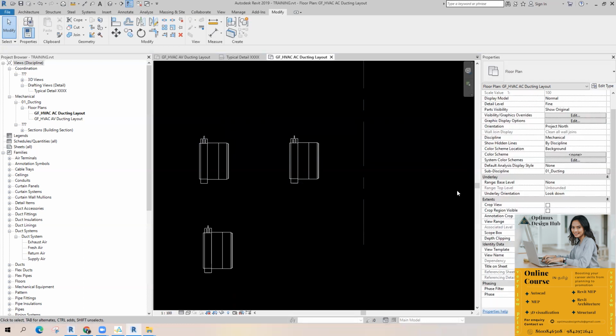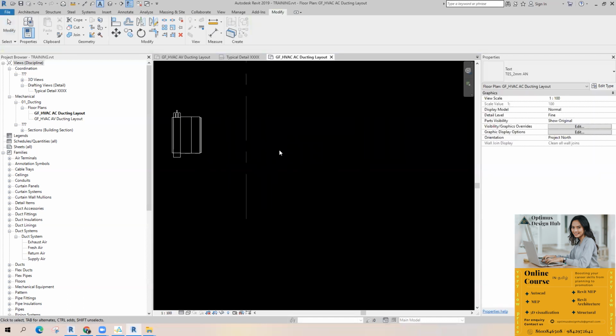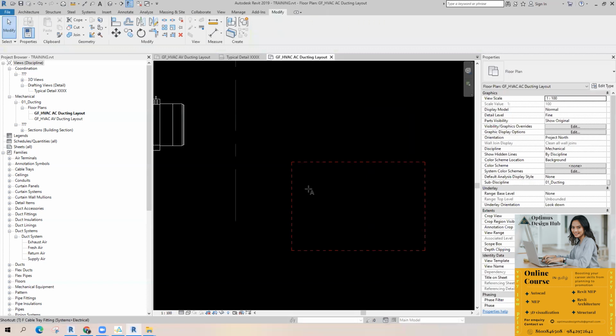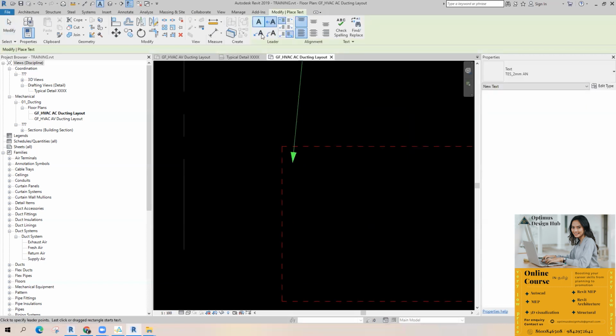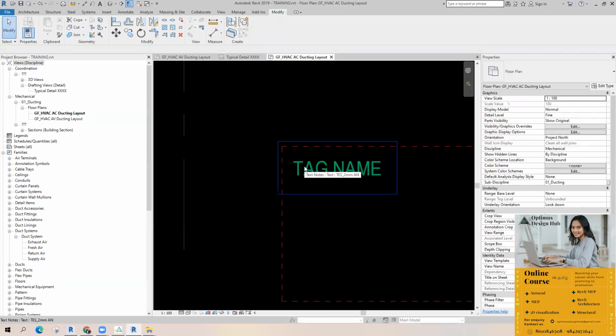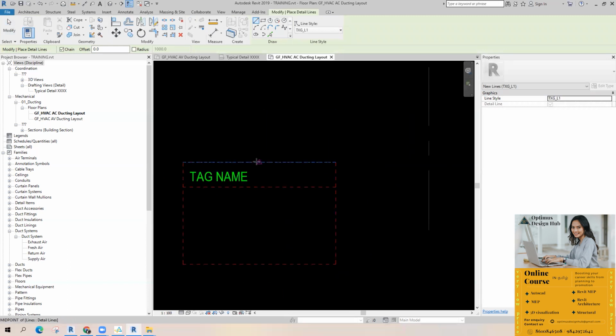Then I just want to create a tag family. In that tag family, I need these parameters. I will just provide a text. Okay, it should be like this. The first row, tag name. Okay.